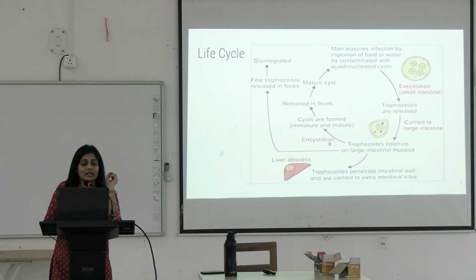Then some of them again undergo encystation. What is encystation? They form the cyst out of trophozoite. They undergo developmental stages and they are released as mature cyst. And again, both forms you can see in stool sample. Okay. So when trophozoites are released in feces, they disintegrate. They do not survive in the environment. Only cysts are able to survive in the environment, and cysts therefore get contaminated with the food, and therefore they are transferred to man. Okay.